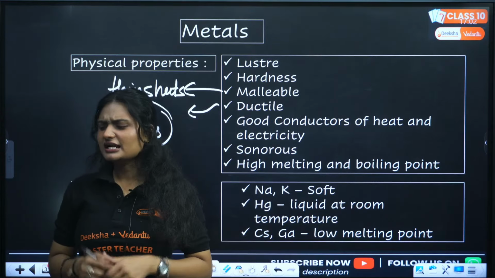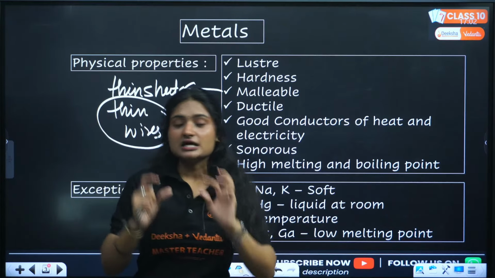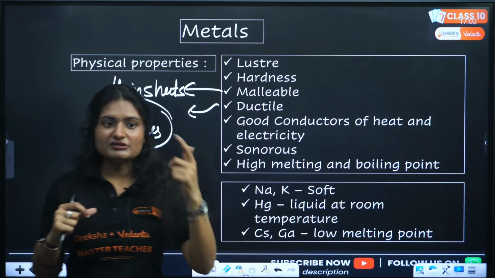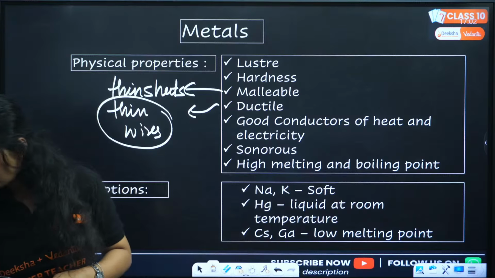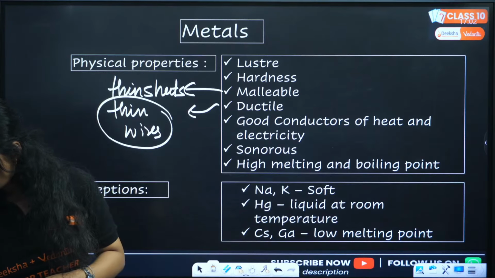Yes, that is different. They are not homogeneous. Homogeneous is alloys. That we will discuss later on. Yes, thin sheets and thin wires. Correct.